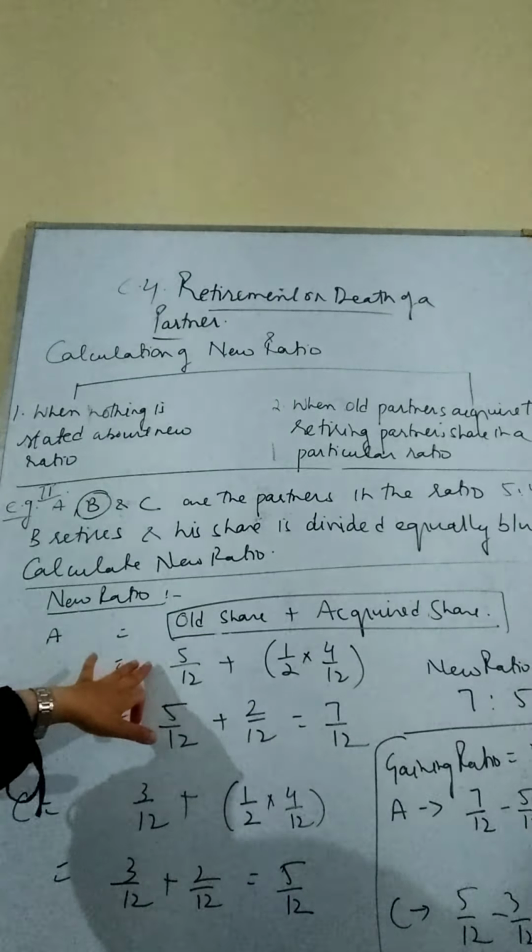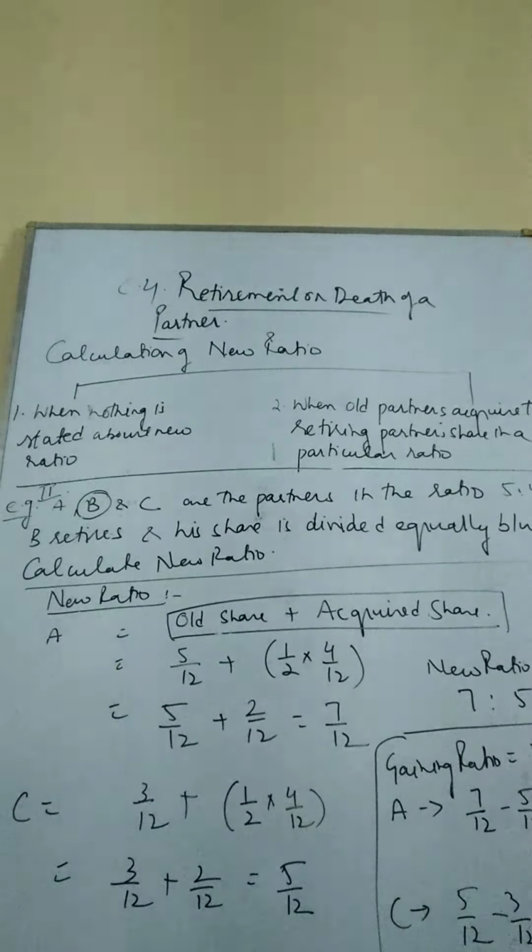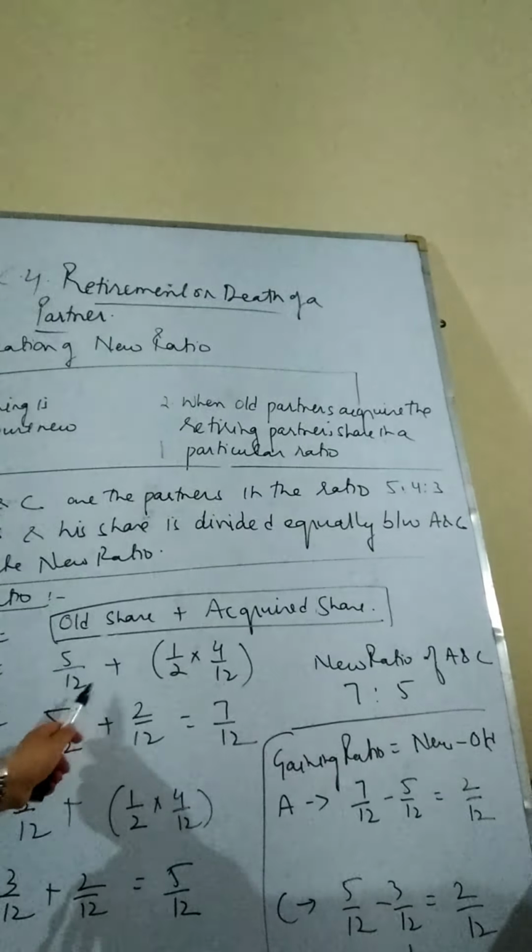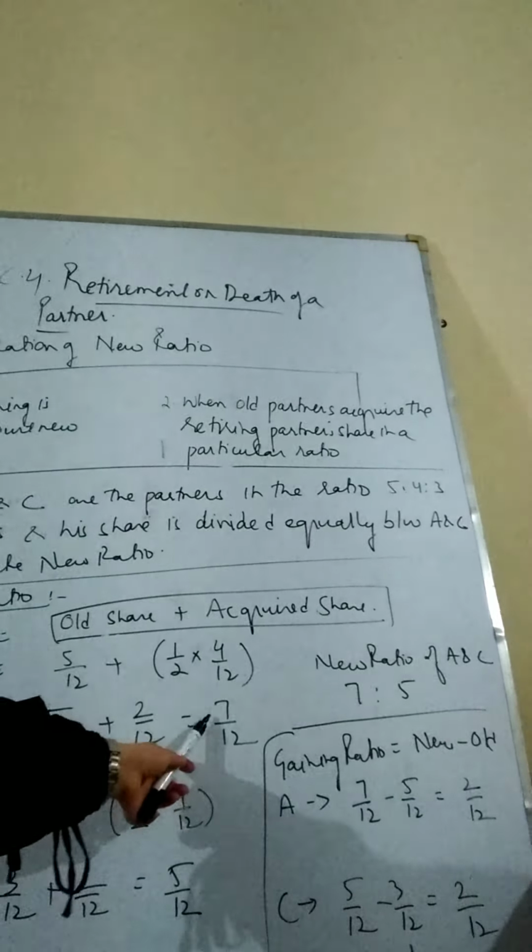What is the old share of A? 5/12, since the ratio was 5:4:3. As you can see, the ratio was 5:4:3. What was the old share of A? 5/12. And what he acquired from B? Half of his share, because his share was acquired equally between A and C. His share will be divided equally. So the share of B was 4/12, and he will get half of B's share. So 1/2 of 4/12 will be acquired by A. So his old share plus acquired share will come down as 7/12.